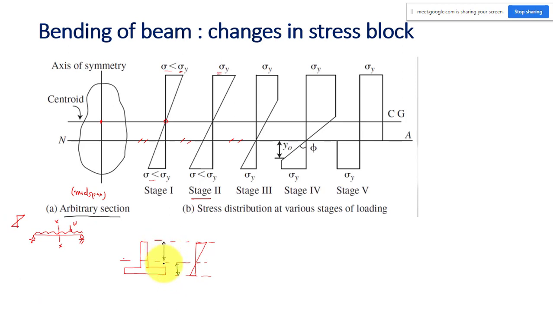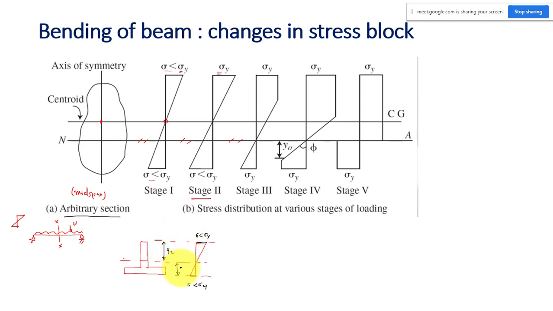Now the stress levels are less, sigma is less than yield strength, because my loading is very less. Both these extreme stresses are lesser than the yield strength. Now I keep on increasing the load. Which fiber will reach yield strength first? This fiber or this fiber?